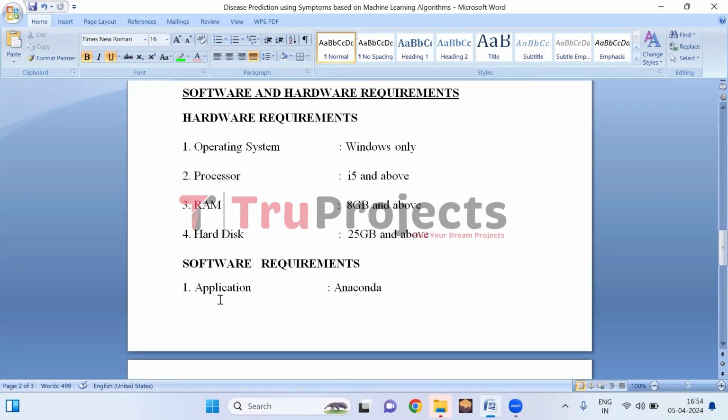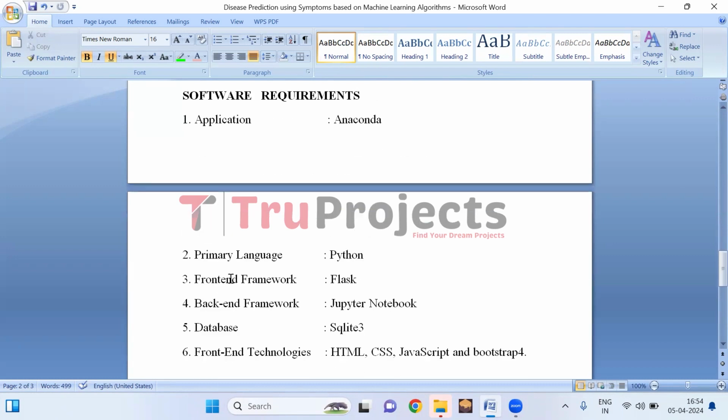Software requirements of the project are application is Anaconda, primary language is Python, front-end framework is Flask, back-end framework is Jupyter Notebook, database is SQLite 3, front-end technologies used in the project are HTML, CSS, JavaScript, and Bootstrap 4.